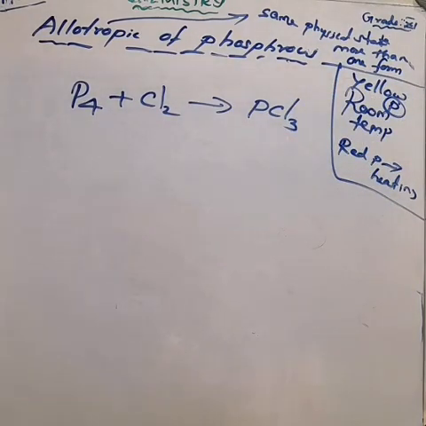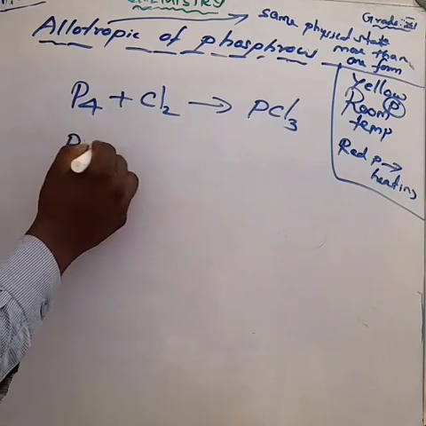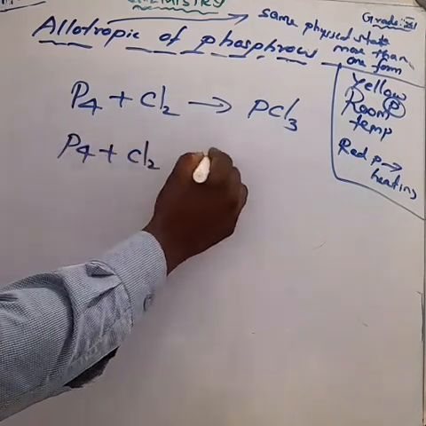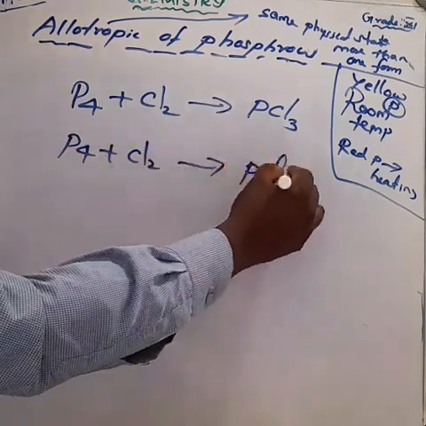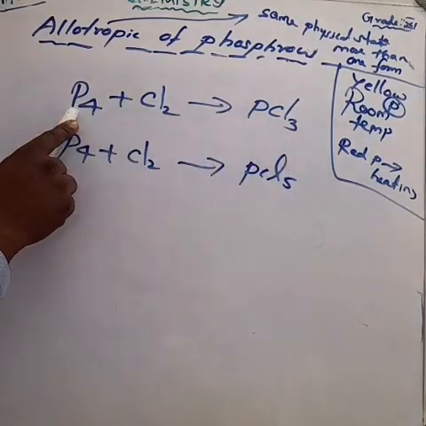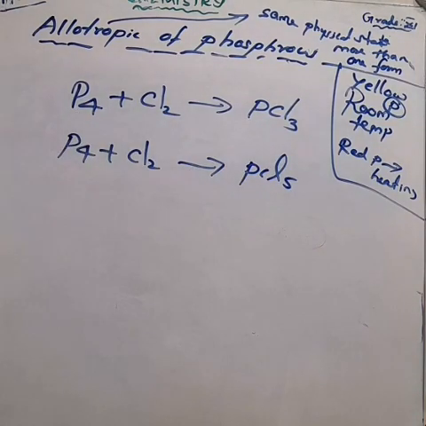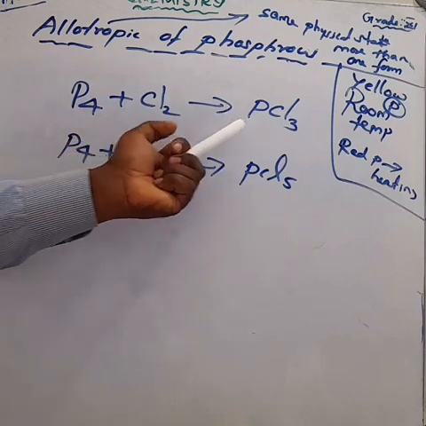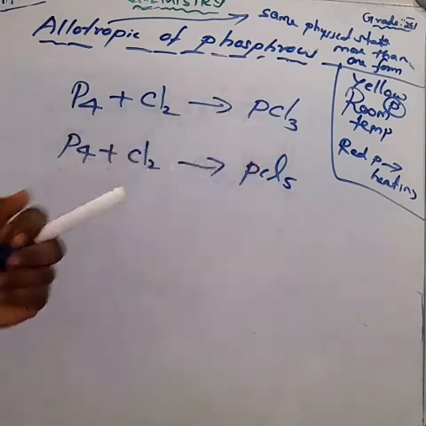Anyhow, phosphorus reacts with chlorine. We get phosphorus trichloride. Phosphorus reacts with one more chlorine compound, we get phosphorus pentachloride. So we have to write the equation. P4, that's phosphorus, reacts with chlorine, Cl2, and gives PCl3. Am I right?